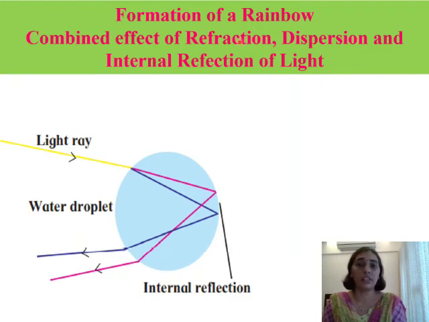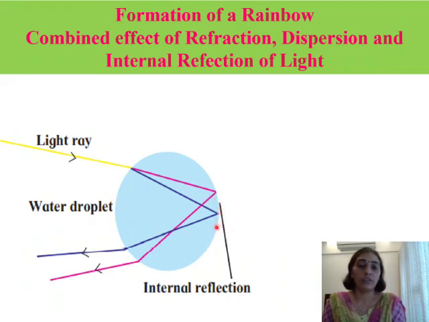Let us see where these three phenomena take place in the rainbow. So here you have a droplet of water has been shown, and a ray of light has been passing through it. So there is change in the medium here. Here it is air. This is a water droplet. So there is going to be refraction of light. At the same time, dispersion also takes place. So both refraction and dispersion of light occurs. Then you can see a band of 7 colors.